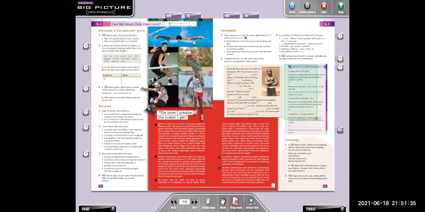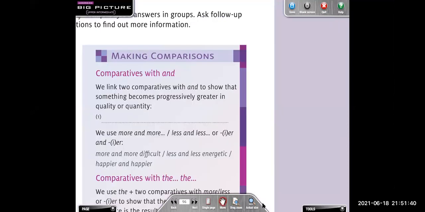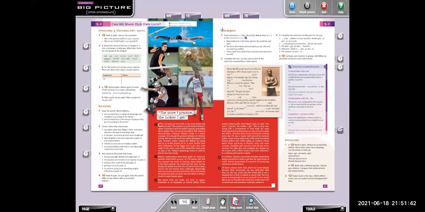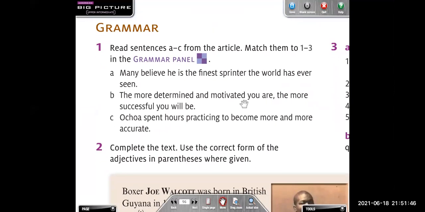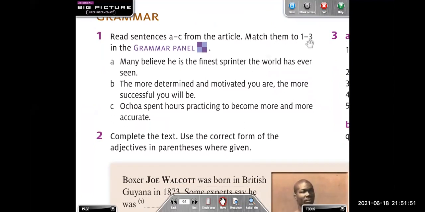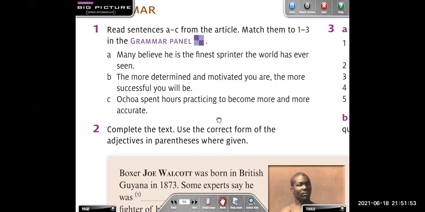Making comparisons. Let's try this one. Exercise number 1 here. Read sentences A to C from the article. Match them to 1 to 3 in the grammar panel.